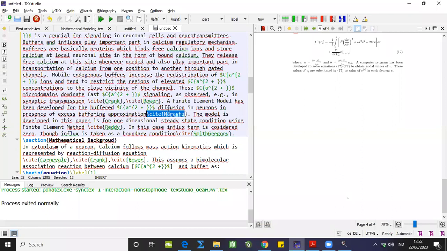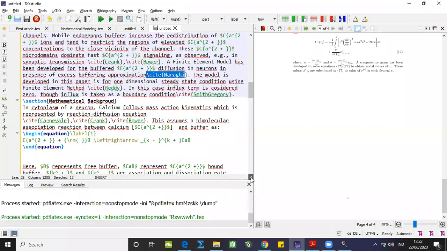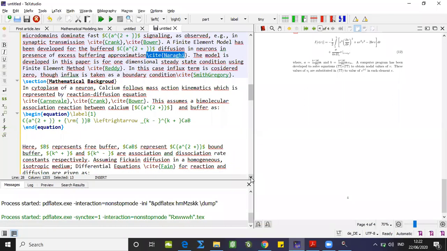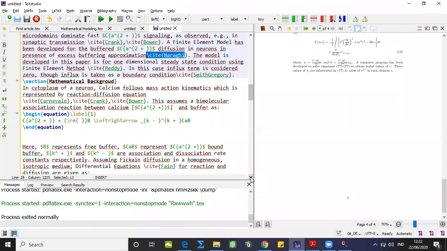So these are my cited commands, but the bibliography is not included. That's why the PDF is not showing those particular citations. Coming to the section mathematical background, here also I have cited something. Then we have various commands that give us the privilege to include the mathematical terms and equations inline with the text, outline the text, center form and all.